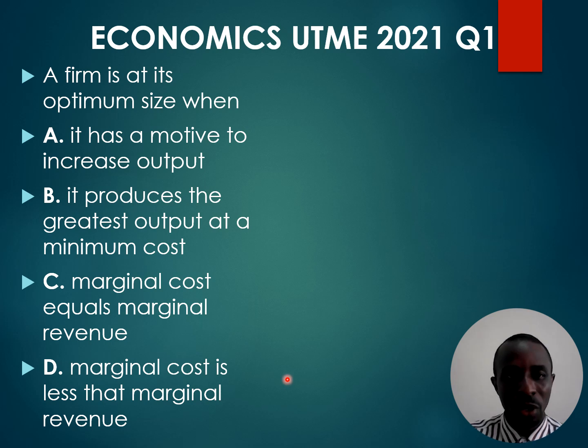The first question: a firm is at its optimum size when it produces the greatest output at a minimum cost. That's option B. A firm will operate optimally when greatest output can be produced by spending less. That's the cost of production is lower and you're able to get the greatest output. That shows the firm is operating efficiently.